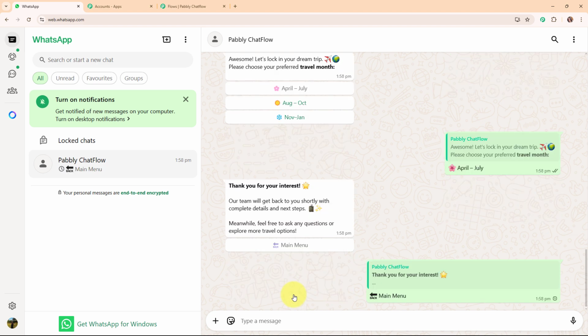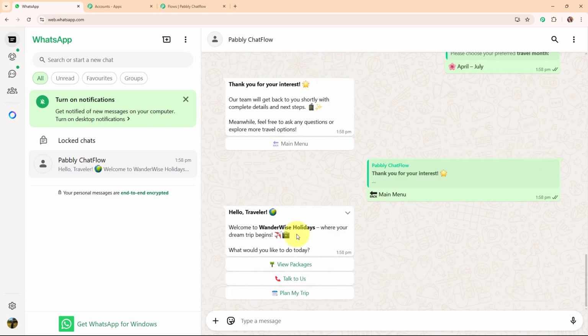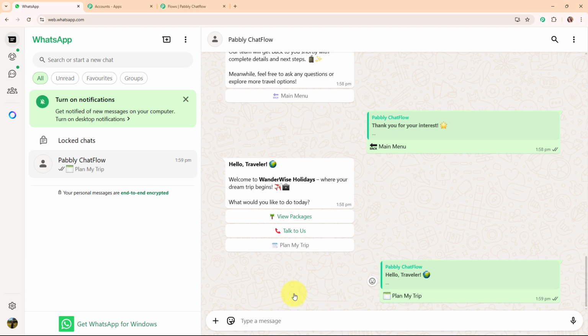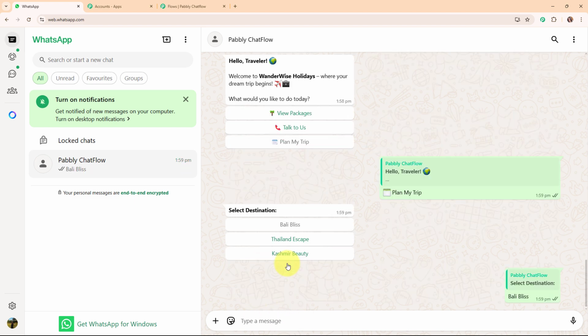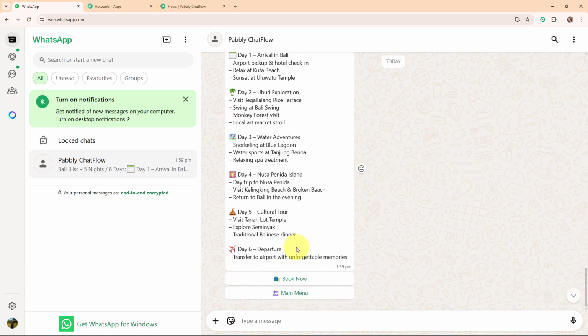So I'm going to click on this back to main menu. And we have received the main message again. So let's click on this plan my trip option over here. And then directly it is asking me to select the destination. So let's select Bali this time. And we have received the itinerary for this Bali trip.